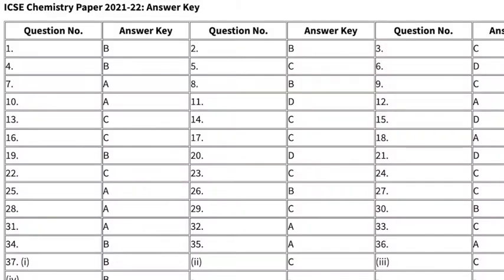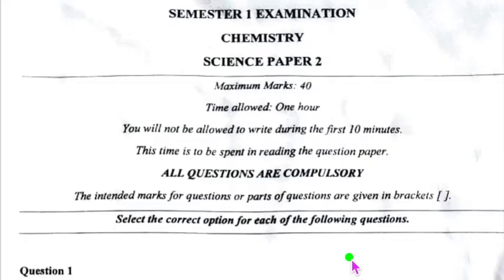Your class 10 chemistry MCQ paper was supposed to have been solved in 1 hour including reading time. The analysis says that it was mostly an easy paper, with questions from the periodic table somewhat confusing, and also analytical chemistry. I feel that ICSE chemistry question paper will help you score good marks in the board exams. So, let us look at the answer key of the chemistry MCQ semester 1 paper.